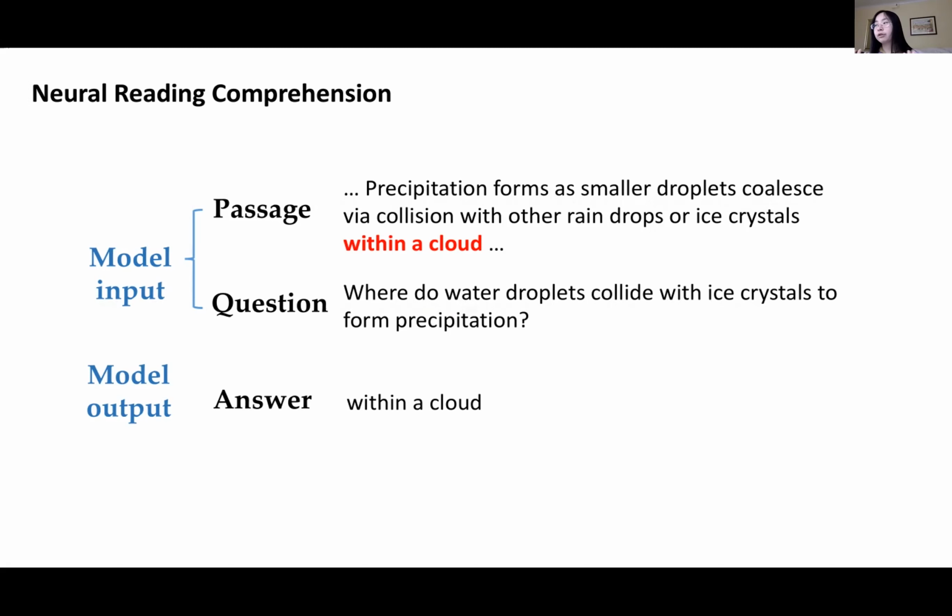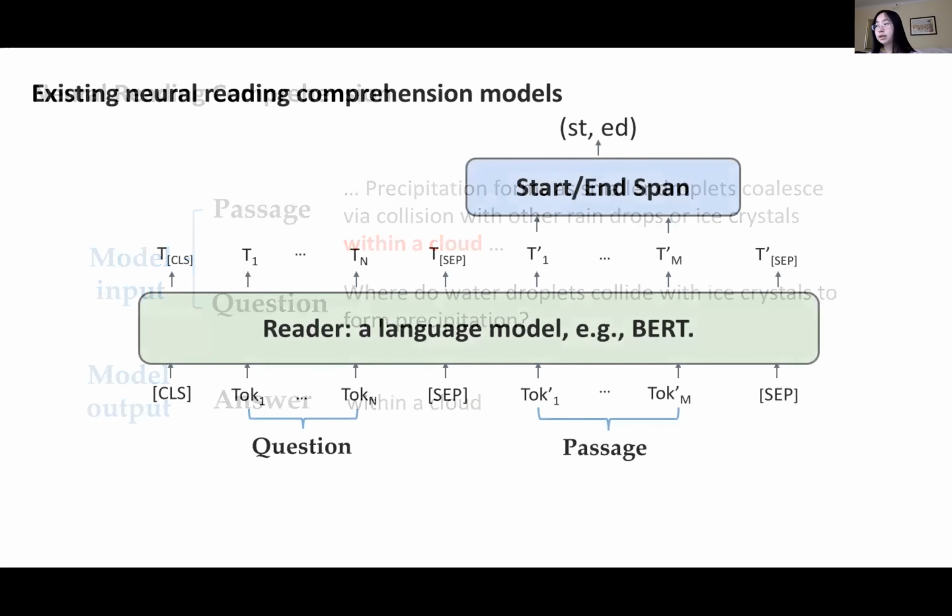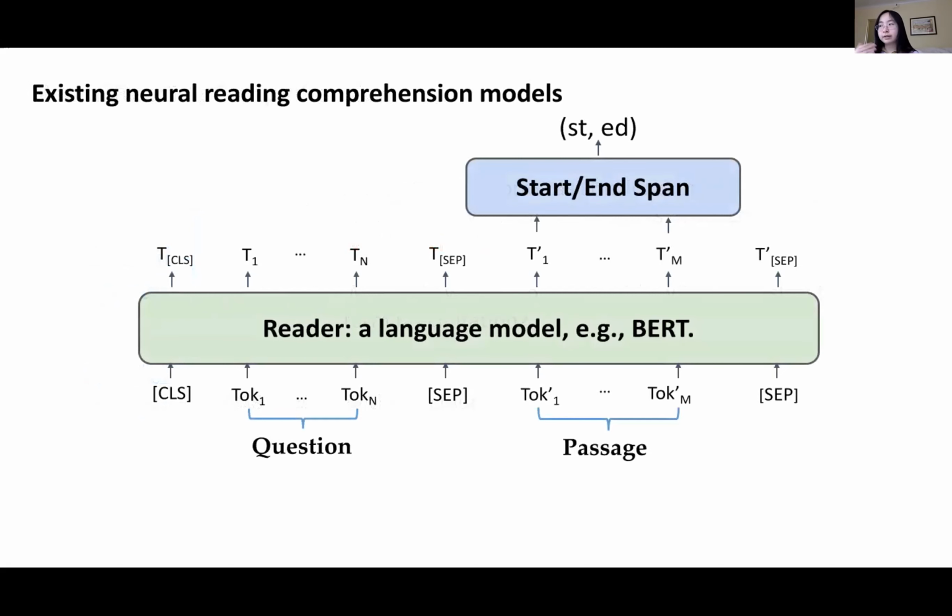As you can see from this example, the answers to most questions in standard reading comprehension benchmarks come from a single span in the passage. Therefore, the state-of-the-art reading comprehension models are designed to support single span extraction. Specifically, a language model such as BERT is used as the encoder to compute an embedding vector for each word token in a passage and question.